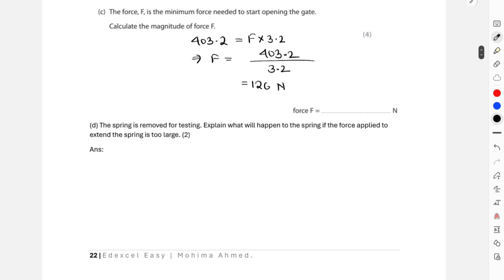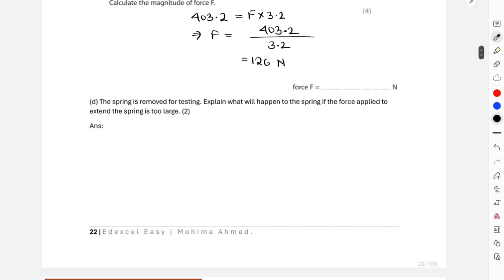And then after this, the spring is removed for testing, and we need to explain what will happen to the spring if the force applied to extend the spring is too large. Now over here it would extend beyond its elastic limit and it will not go back to its original length, right? That is the situation that can happen over here.